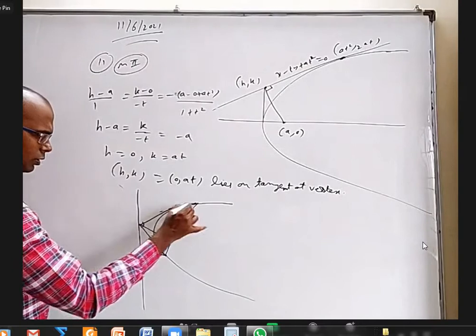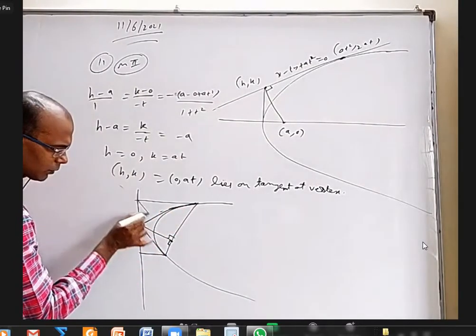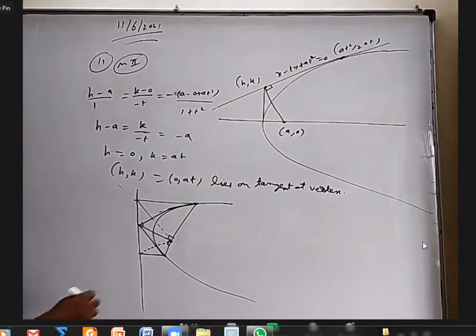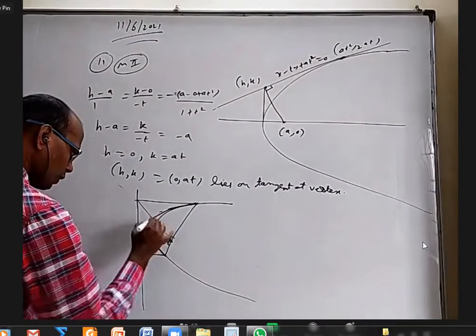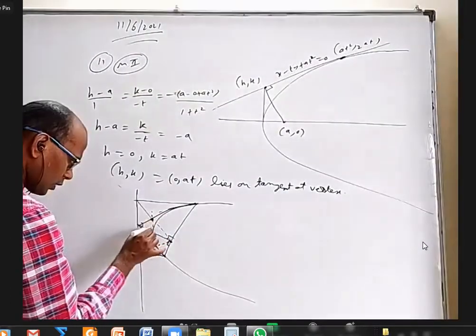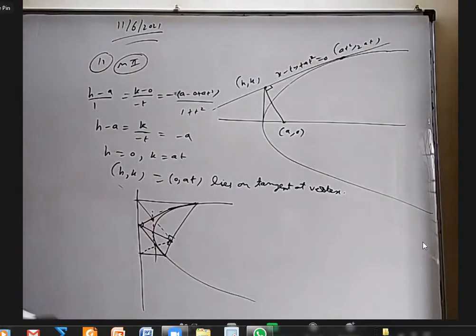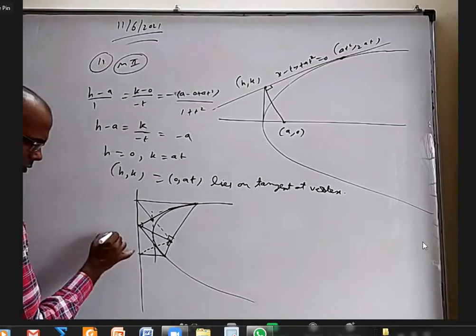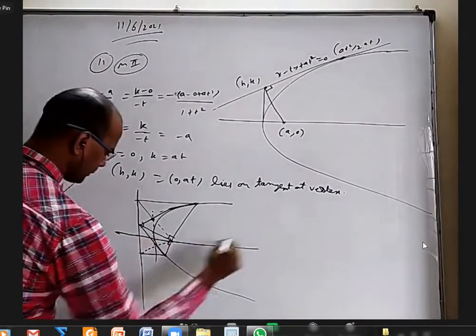These two are congruent, these two are congruent. You can join like this, you can join like this. This point and this point, both of them will lie on the tangent at vertex. And this is the axis.